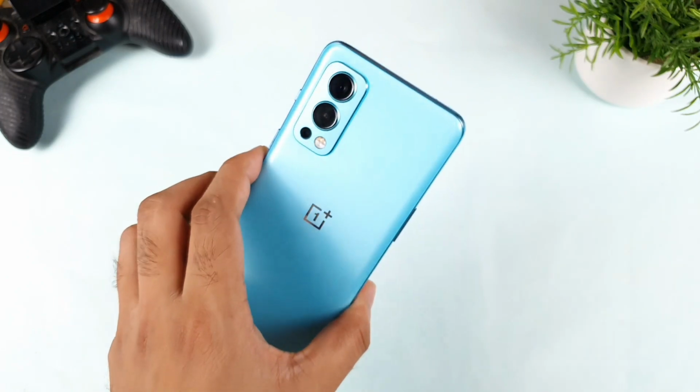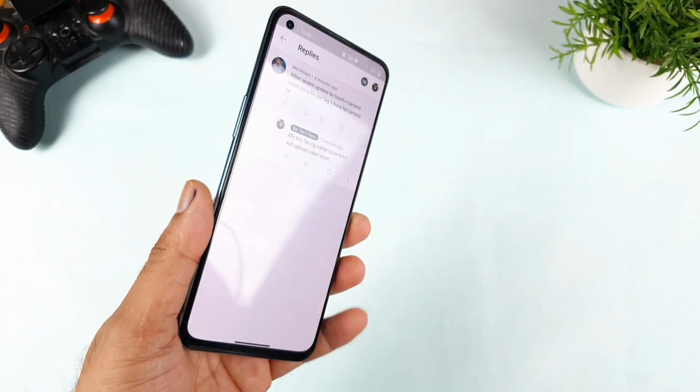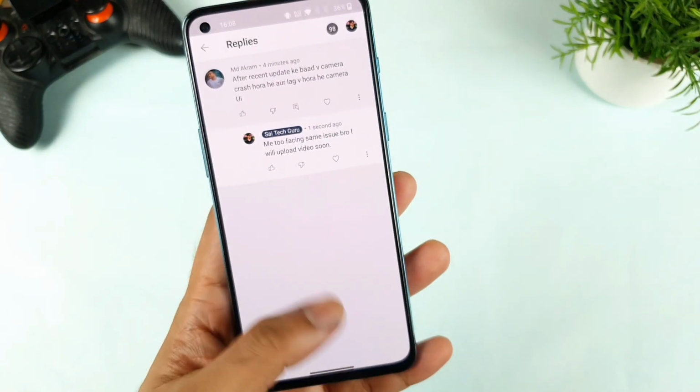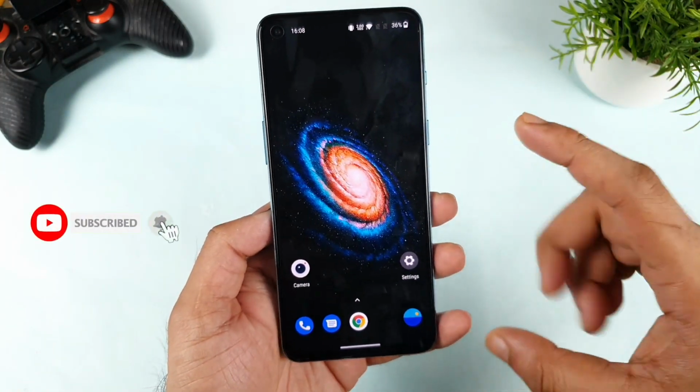In today's video, I'd like to talk about the camera application crashing on this OnePlus Nord 2 device. Yes friends, this is a request which has been asked by a few of my subscribers to make a video. As you can see, after the recent update, the camera application is sometimes crashing automatically. That's one thing, and it's not closing at all.